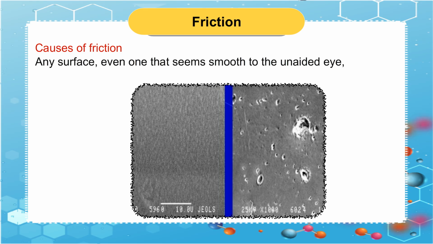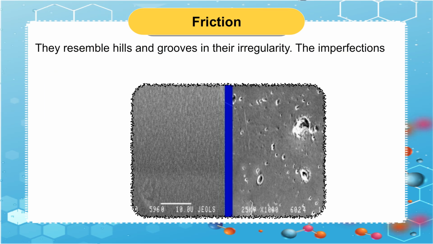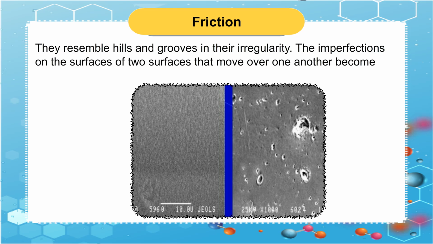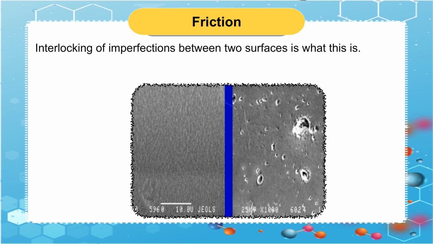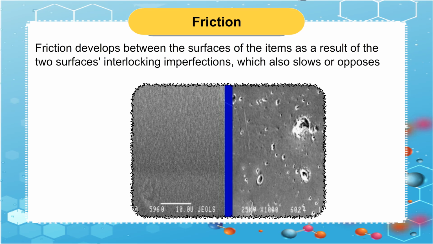Causes of friction. Any surface, even one that seems smooth to the unaided eye, contains numerous imperfections when viewed under a microscope. They resemble hills and grooves in their irregularity. The imperfections on the surfaces of two surfaces that move over one another become fixed. This is called interlocking of imperfections between two surfaces. Friction develops between the surfaces of the items as a result of the interlocking imperfections, which also slows or opposes the motion of one object over the other.